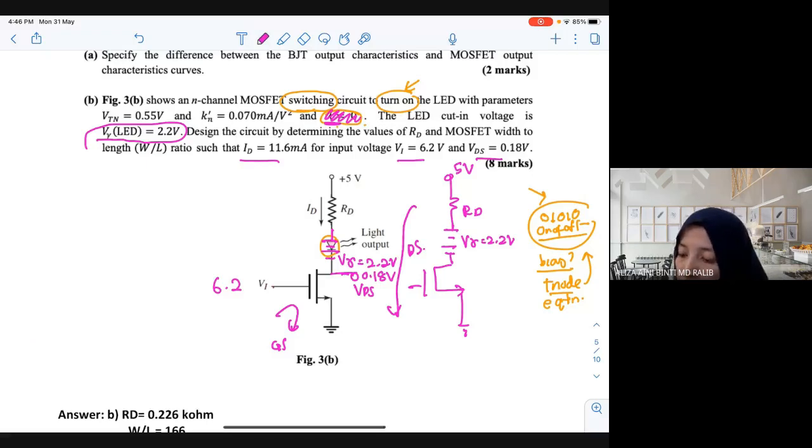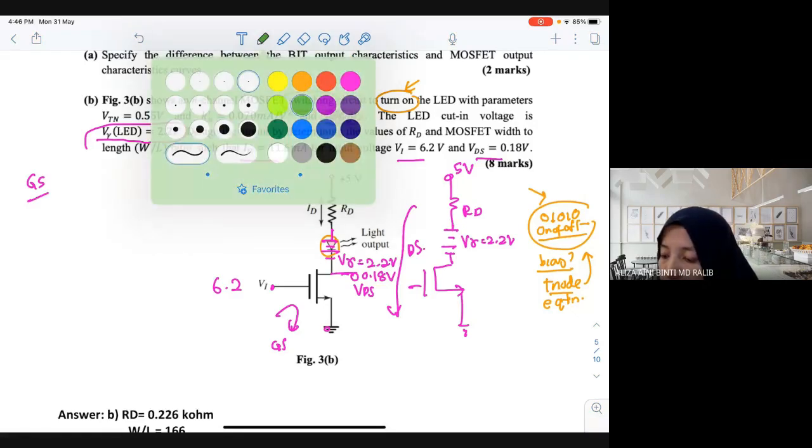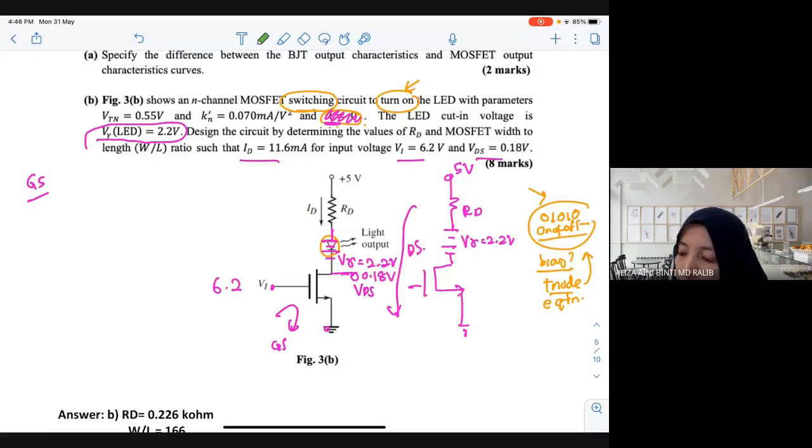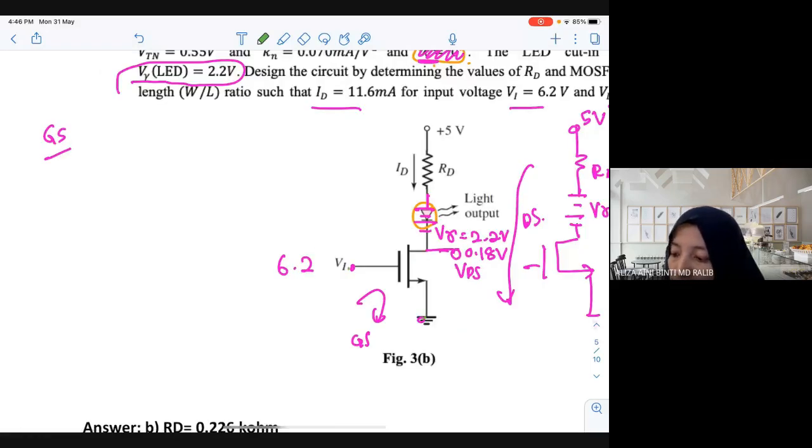Anybody who wants to try? What is the equation for the GS loop? GS loop, here. There is no resistor, nothing here, but it has V in and ground. In between here, you have VGS. So what is the equation?